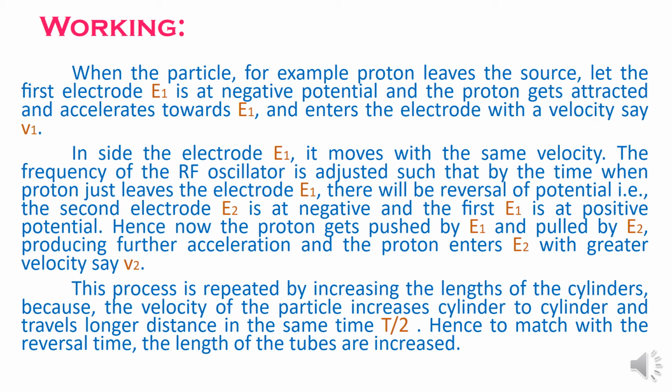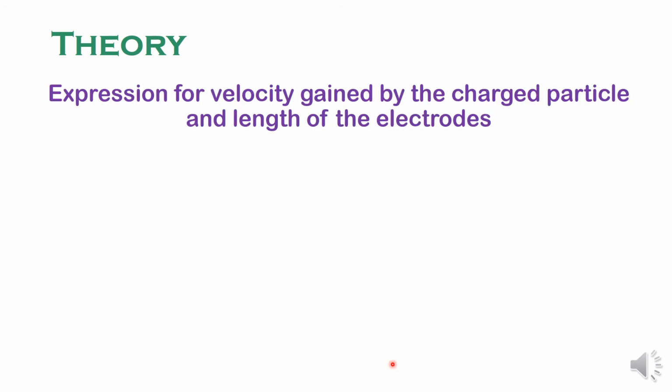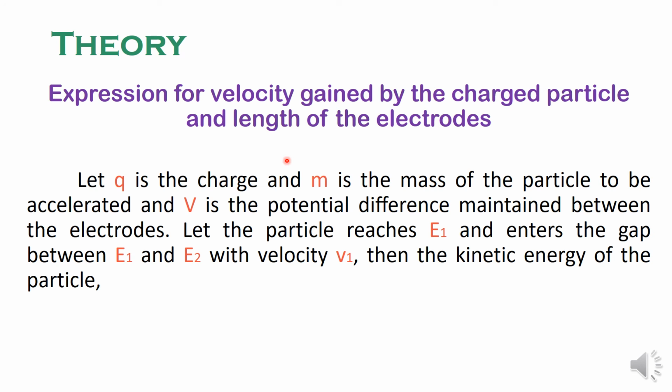Now let us discuss the theory. Under the heading theory, we are going to obtain an expression for the velocity gained by the charged particles and also we are going to get an expression for the length of the electrodes. To begin with, let us assume that Q is the charge and M is the mass of the particle to be accelerated and let V be the potential difference which is maintained between the electrodes. Q, M and V are constant.